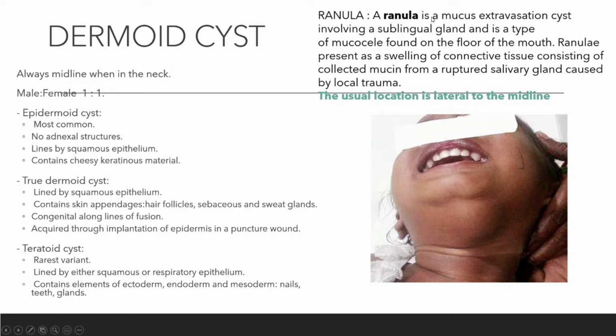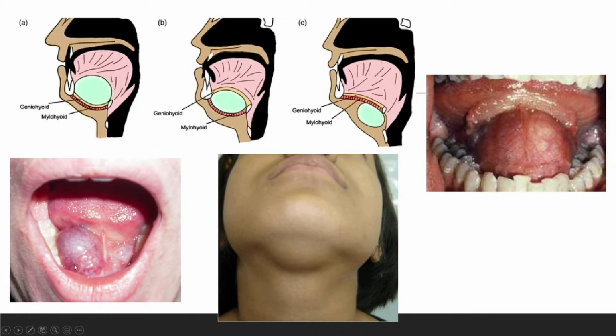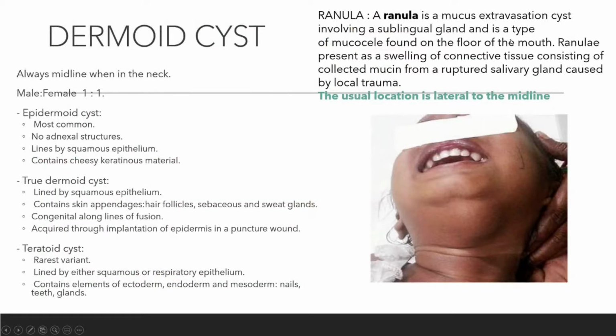Ranula is a mucous extravasation cyst involving the sublingual gland. Basically, if the sublingual gland is damaged or leaking, it can accumulate fluid. So it becomes like this, a ranula. It is under the tongue, but if it is very large it can protrude here, below the jaw. Ranula presents as a swelling of connective tissue consisting of mucin from a ruptured salivary gland caused by local trauma.